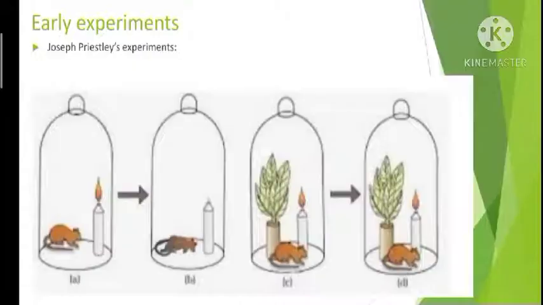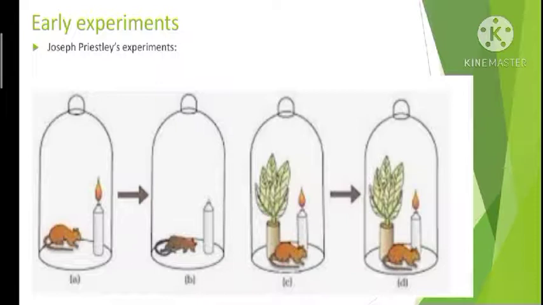Okay. Now we can see some of the early experiments related to photosynthesis done by different scientists. One such experiment was done by Joseph Priestley. He did a series of experiments to reveal the role of air in the growth of plants. Later, Priestley discovered oxygen in the year 1774. Joseph Priestley, in 1770, did a series of experiments.